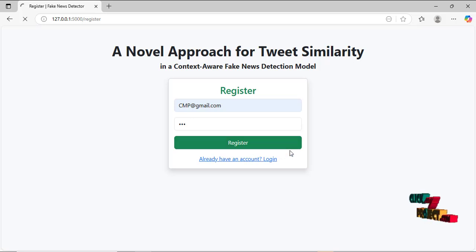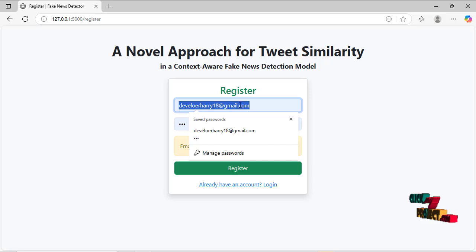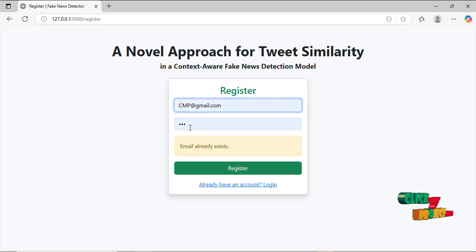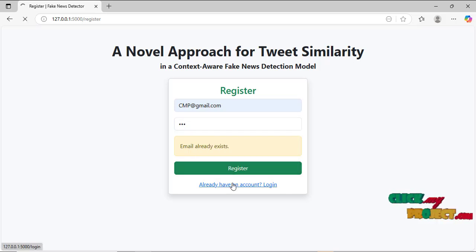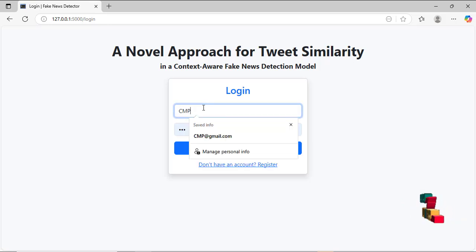Once we have registered, we can move on to the login part. The email is cmp@gmail.com and the password is CMP, and we have logged in.